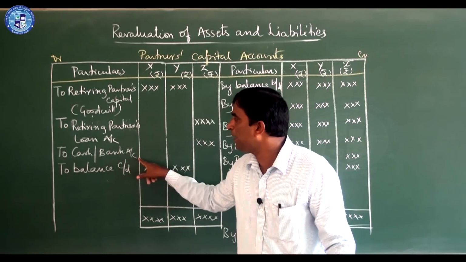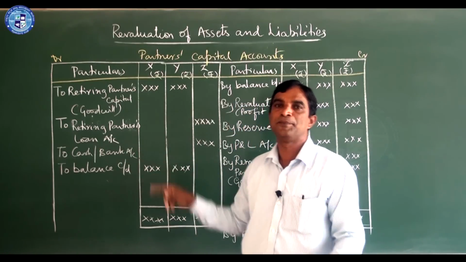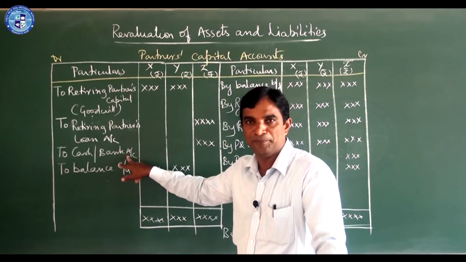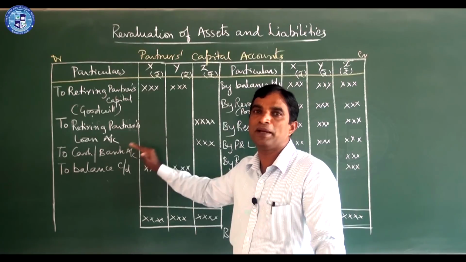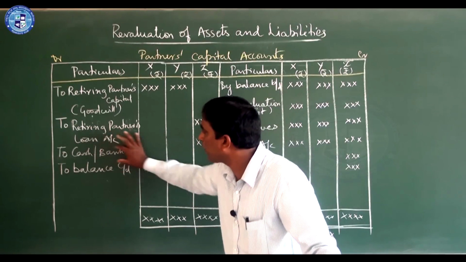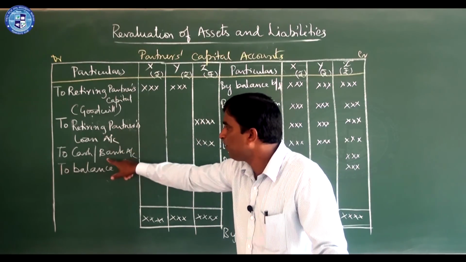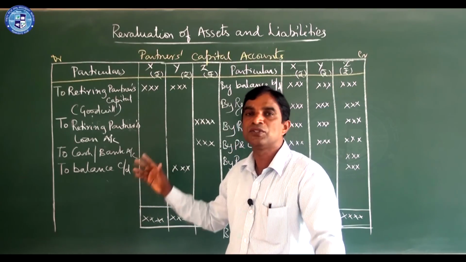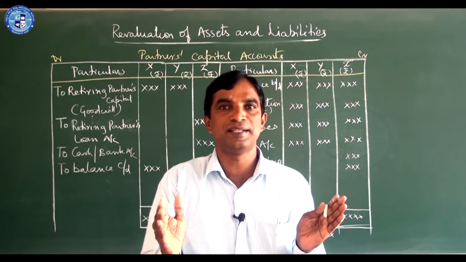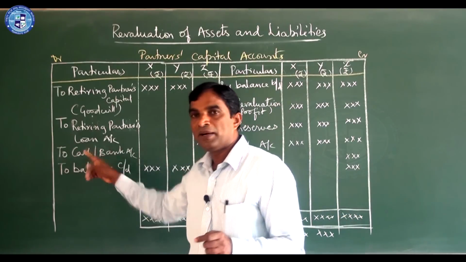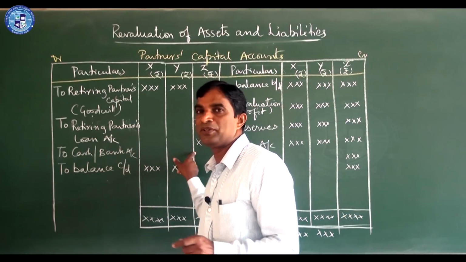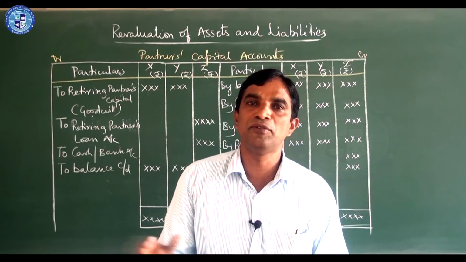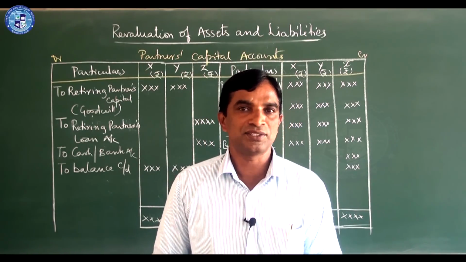And cash or bank account, this also you should remember, if they ask to prepare a cash or bank account, of course it may come. If they don't ask to prepare a bank account or cash account, you may forget this amount. What do I have to do? This amount will be decreased from your cash or bank account. So in brackets in the balance sheet you should write the cash that is in the balance sheet minus this amount, so that after the deduction the new figure is written in the balance sheet.